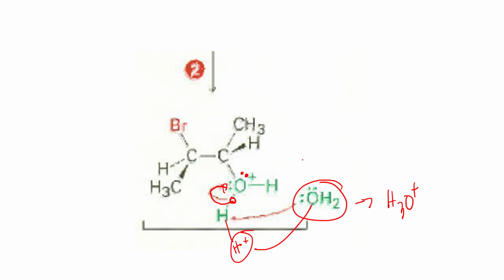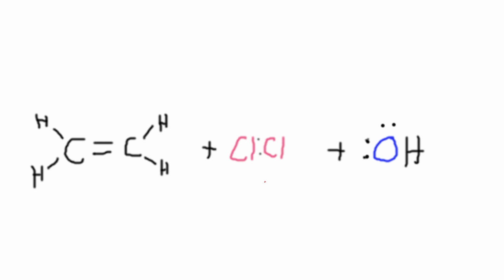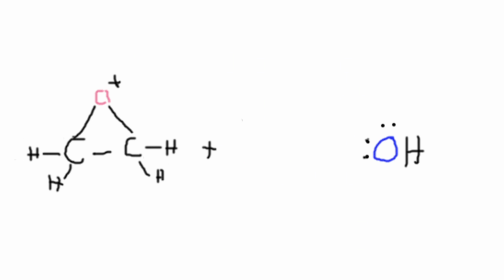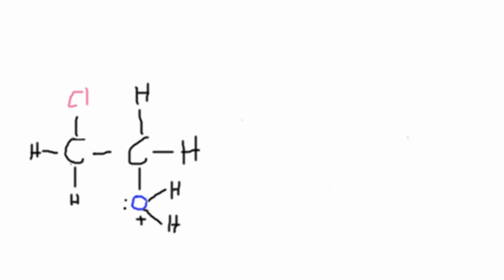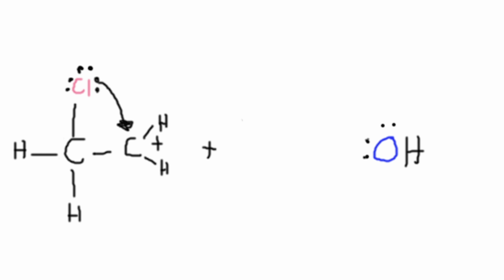It could be water, it could be your bromide ion which attaches to your loose hydrogen ion. Okay? So this is the reaction, and OH will grab it to make it a hydronium ion. Okay? So this will be the end of the first part of the lecture.